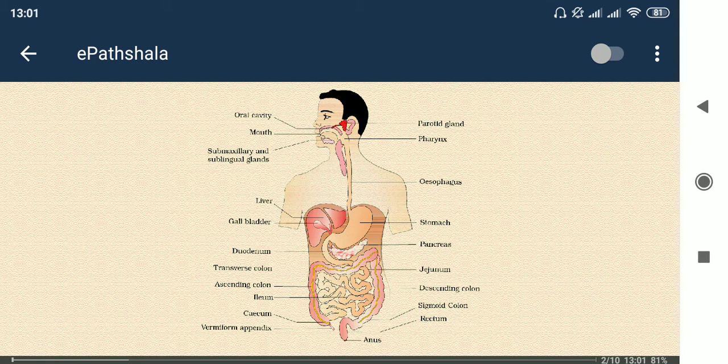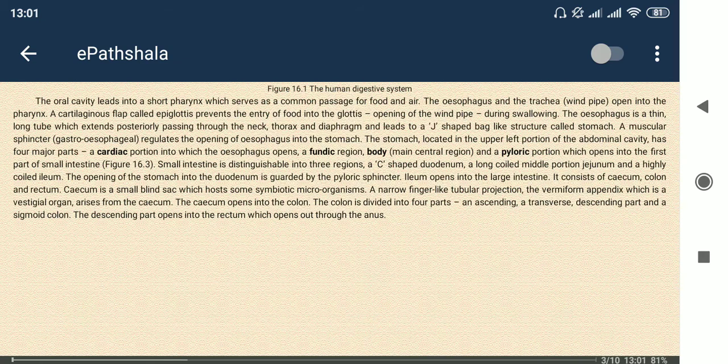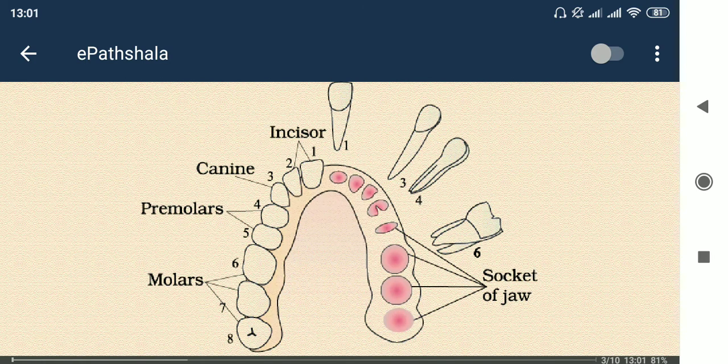Besides these we have the liver and gallbladder. I will discuss each of them. Here you can see the J-shaped stomach. This also shows the type of teeth. It is thecodont because of the socket of the jaw; the teeth are embedded inside the socket of the jaw, that's why it is thecodont.